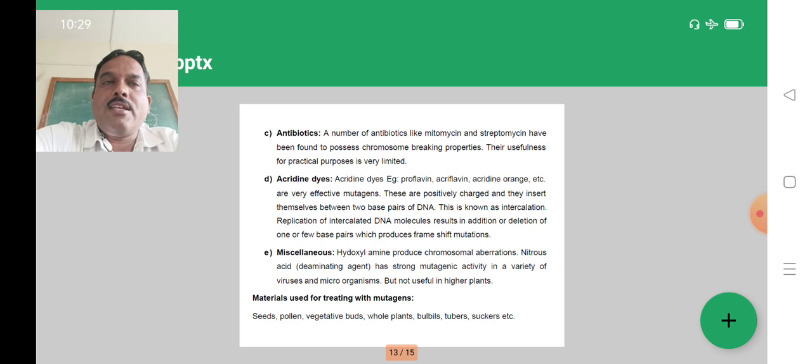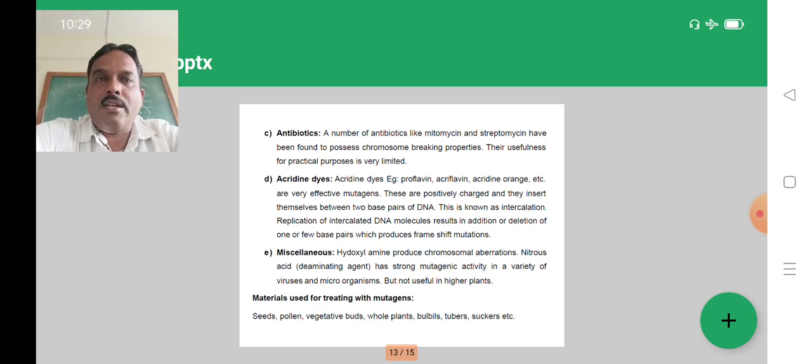Then some miscellaneous chemicals like nitrous acid and hydroxylamine also cause chromosomal aberrations. These are some of the chemical mutagens used for the creation of mutation. Physical and chemical mutagens are the important ones.